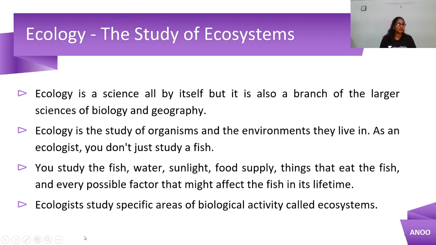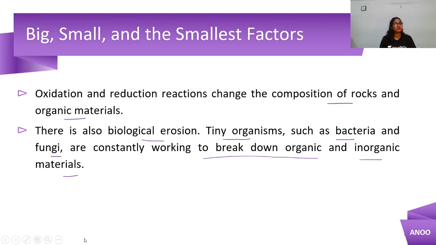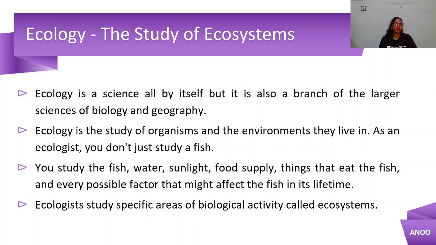So let's see. I hope that till here things are clear. Big, small, and smallest factors we have seen for what? Biodiversity. Now let's see further: ecology, the study of ecosystems. Ecology is a science all by itself, but it is also a branch of the larger sciences of biology and geography. Ecology is the study of organisms and the environments they live in.